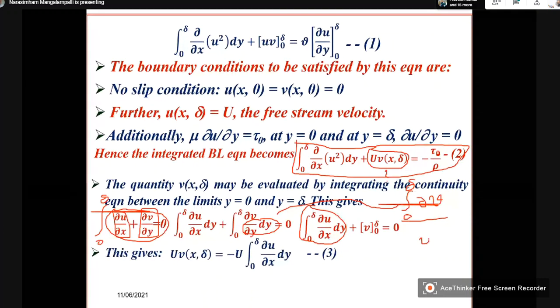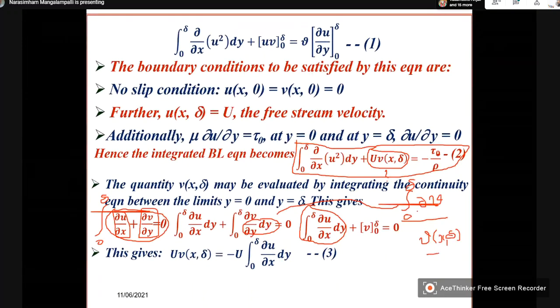So therefore, this is nothing but v at x delta minus, what is the value of v at y is equal to 0? 0.